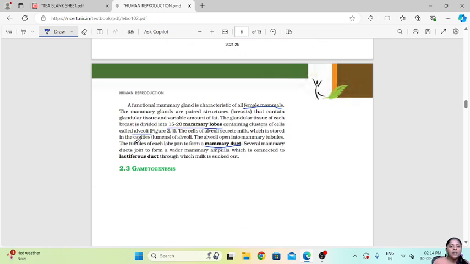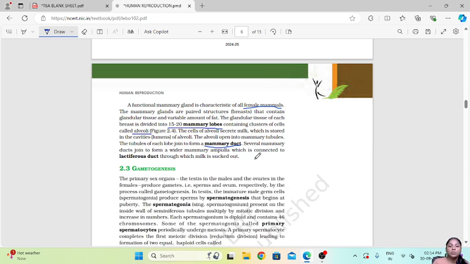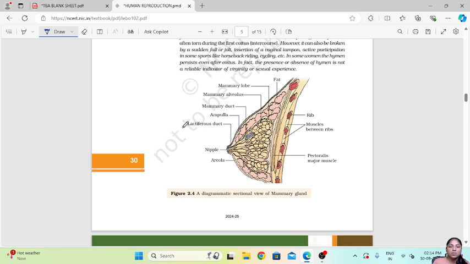Then several mammary ducts join to form a wider mammary ampulla which is connected to the lactiferous duct through which the milk is sucked out. So here this is the lactiferous duct, and here this is the ampulla region.